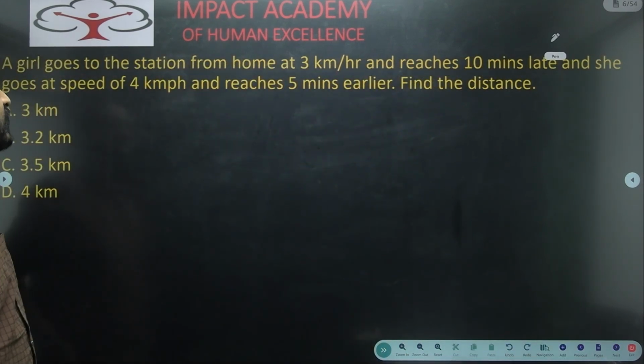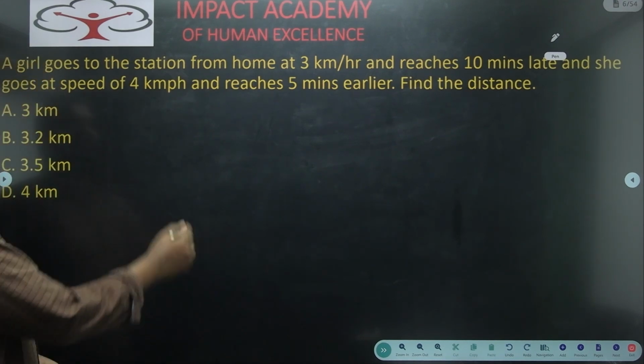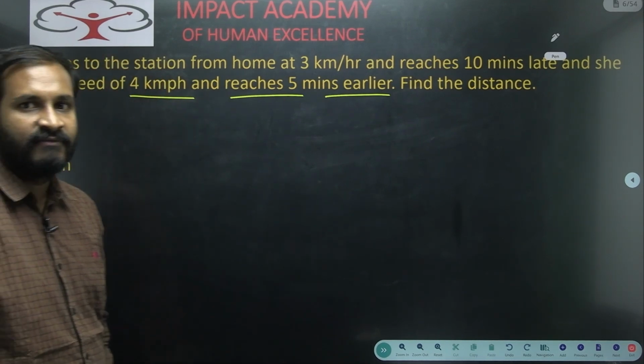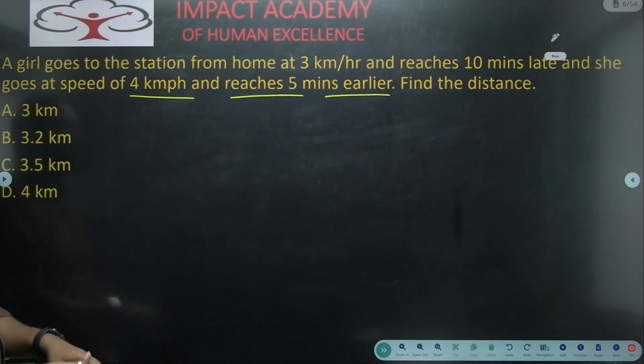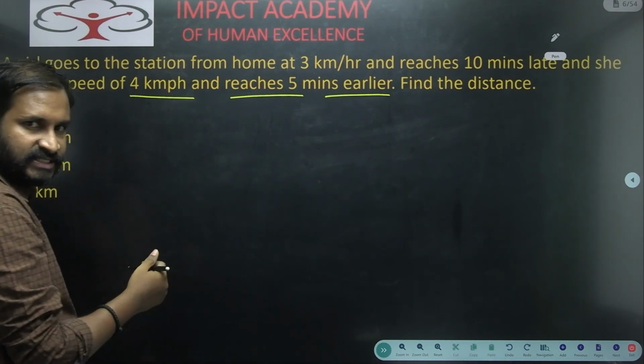A girl goes to the station from home at 3 kmph and reaches 10 minutes late, and she goes at a speed of 4 kmph and reaches 5 minutes earlier. Find the distance. This is the question they asked us in the examination. Now please see here, the girl related to time and distance for us. So here we have two cases.